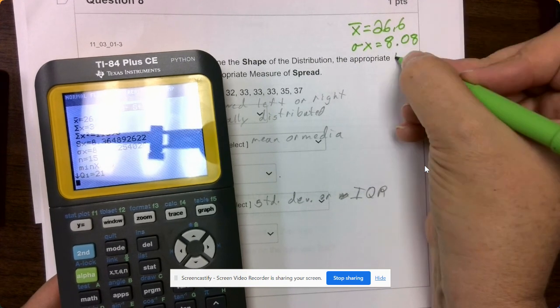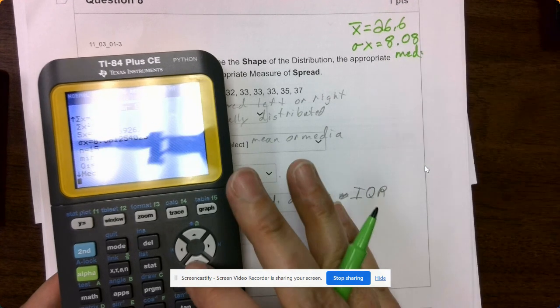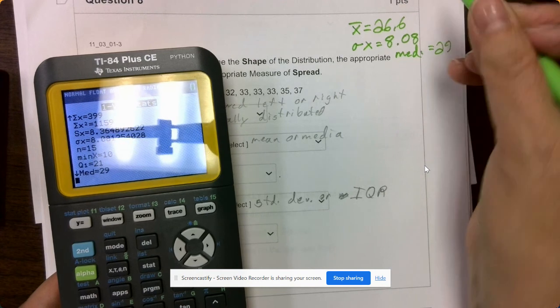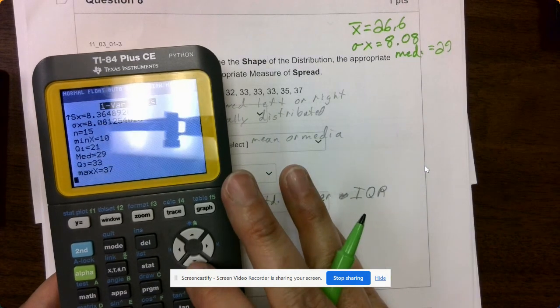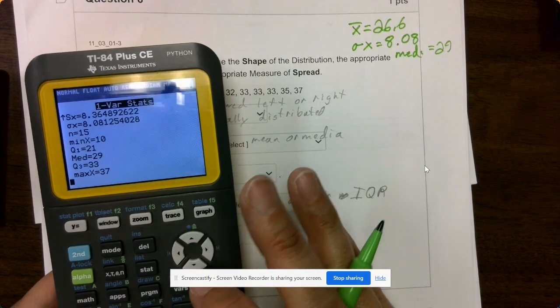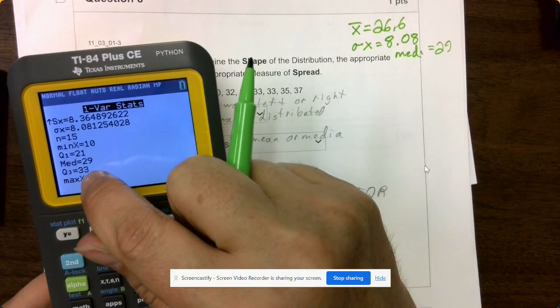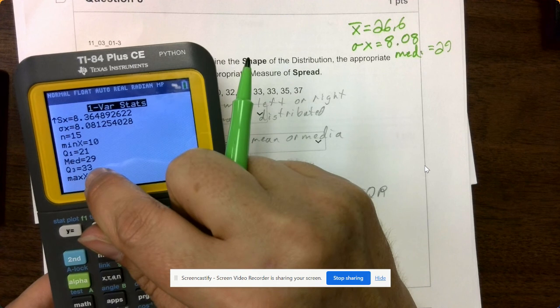Our median is 29. So one way to look, everybody, is to notice that they're not close. Our quartile 1's at 21. Quartile 3 is at 33.